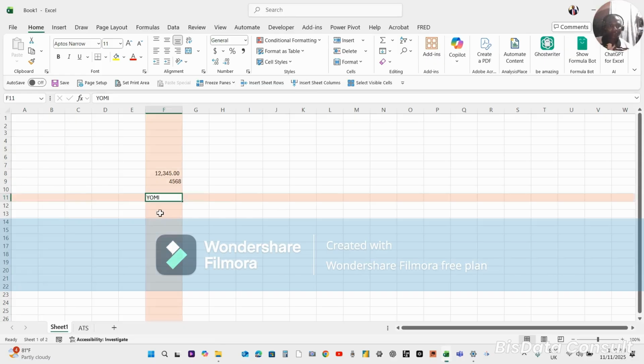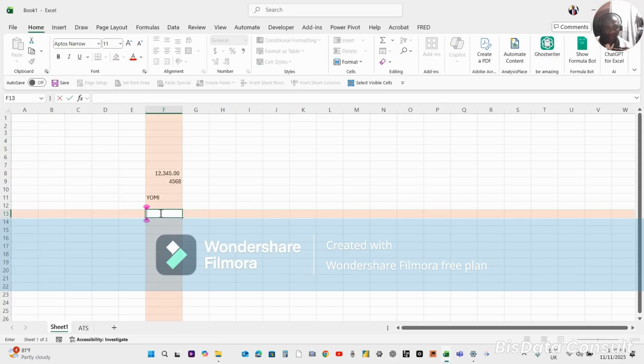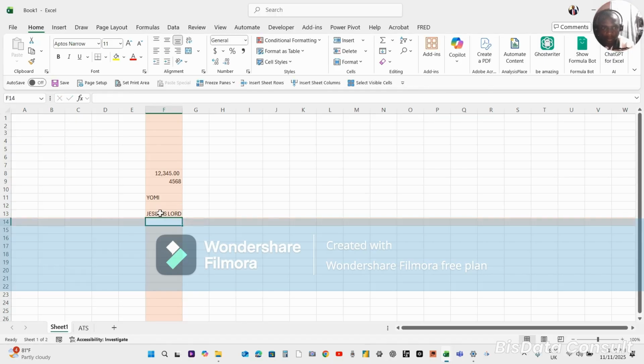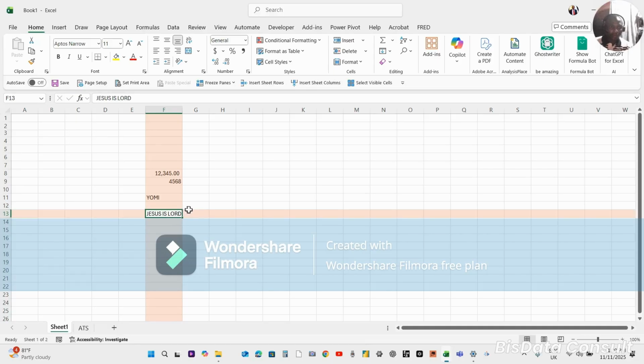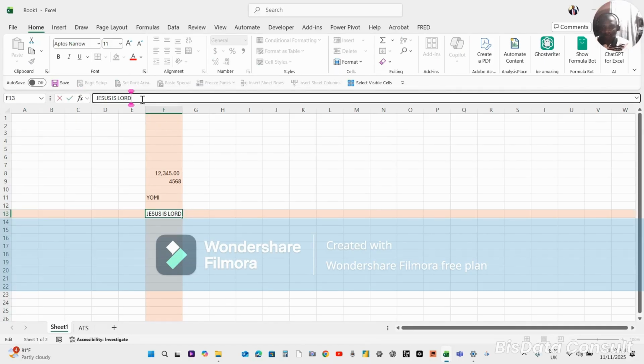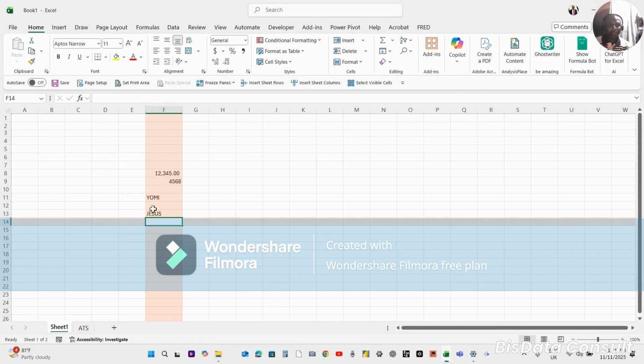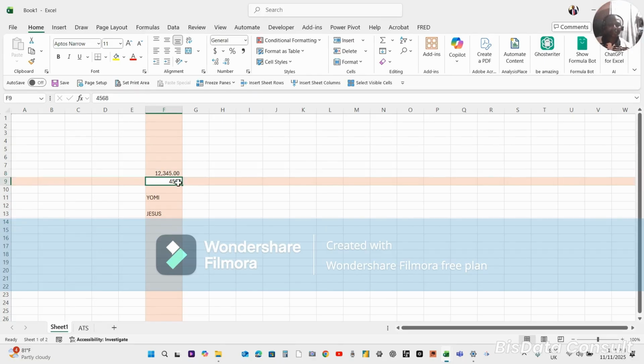So if I type another thing, let's say Jesus is Lord, enter. You can see it's hard to see because it's much longer. Let me use a single word and press enter. You see, it's aligned to the left, whereas numbers are naturally aligned to the right.